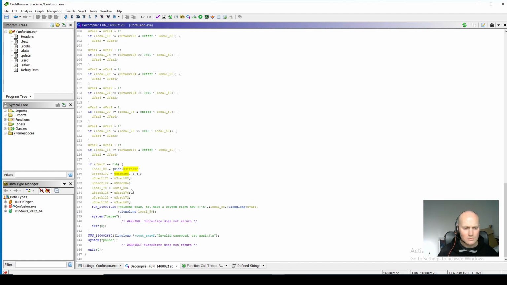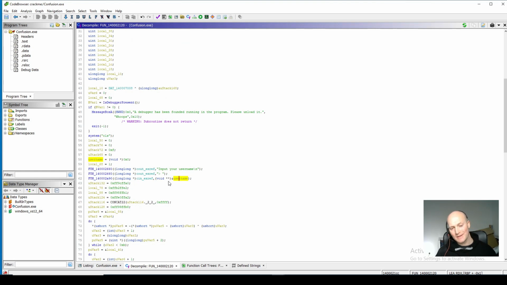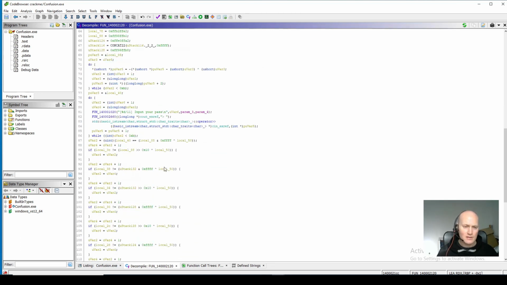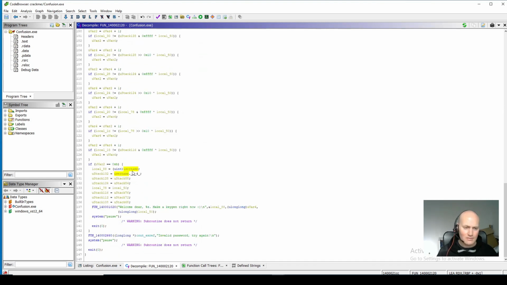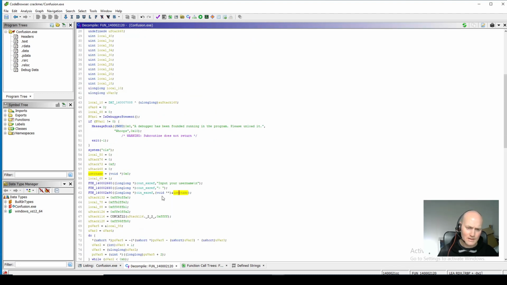Okay, so this is interesting because like most keygens, the way they usually work is they take the username, they do something to the username, and then they get the serial number from the user, they do something to the serial number, and they check that they match each other. So what we're expecting here is some kind of flow where the username is being transformed. But interestingly, if we follow this username variable, we see that it's only referenced down here again, which is in the stage of this CrackMe where it's already accepted that you've got the right solution. So there's something strange there. So we're going to understand that.